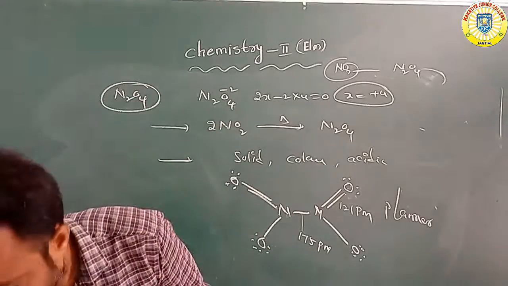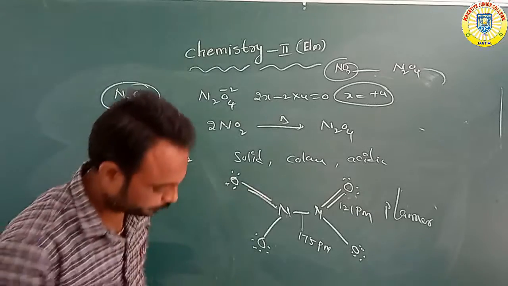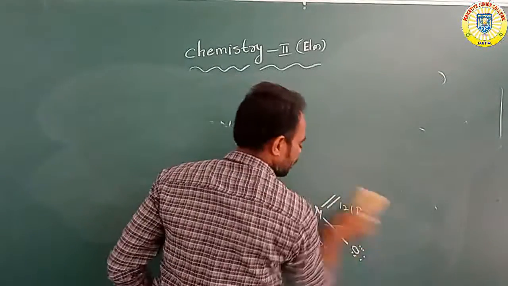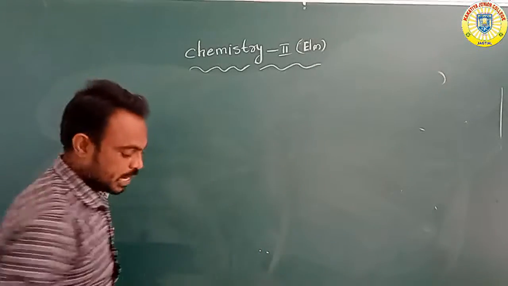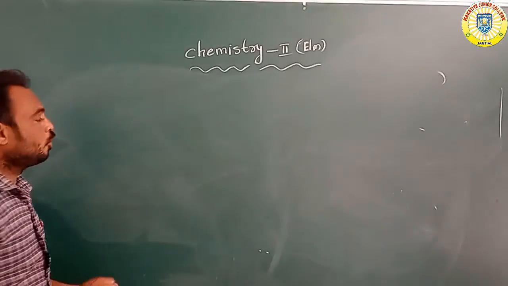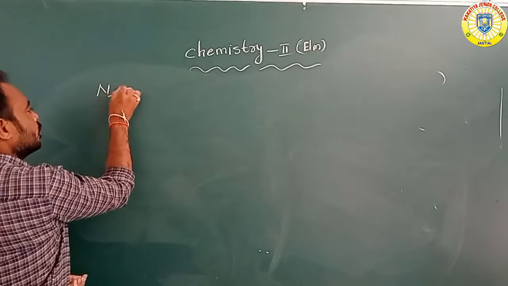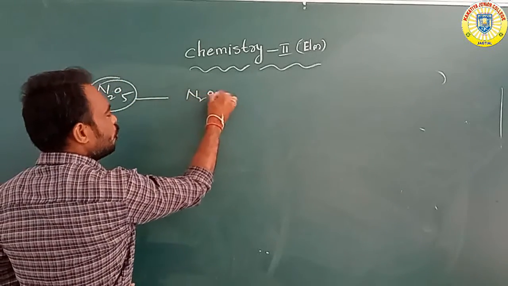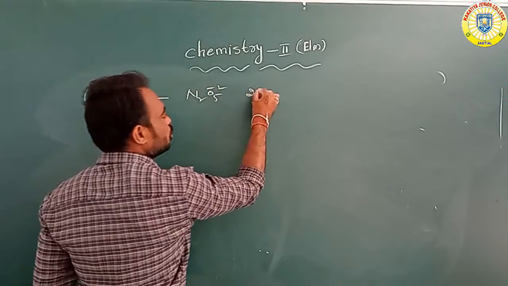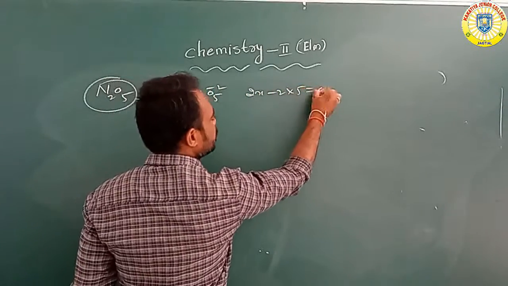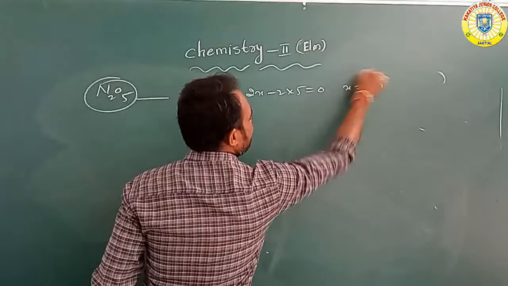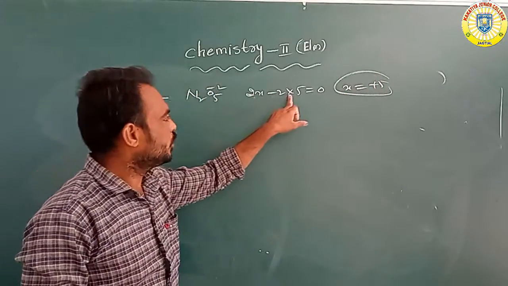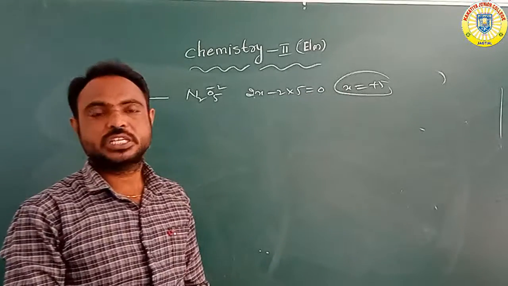Okay, last one, N2O5. So N2O5, oxygen minus 2. So 2x minus 2 into 5 is equal to 0. So x is equal to plus 5 oxidation state. 2x minus 2 into 5 is equal to 0, x is equal to plus 5 oxidation state.